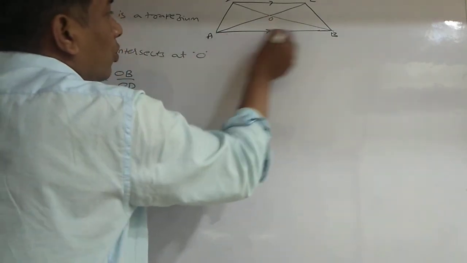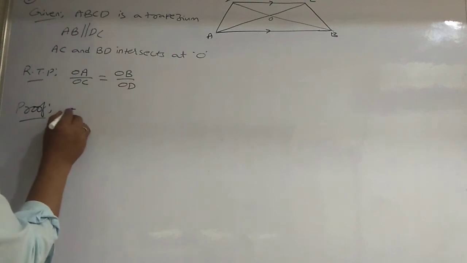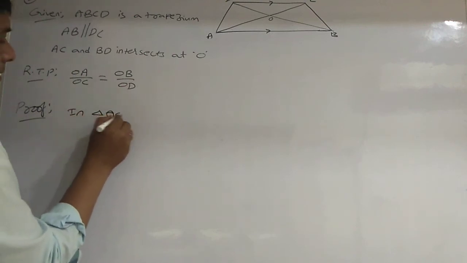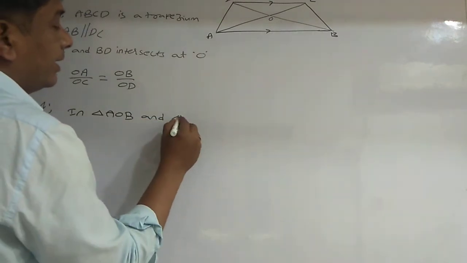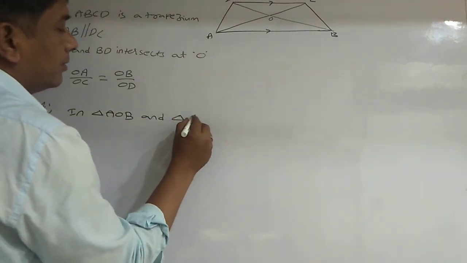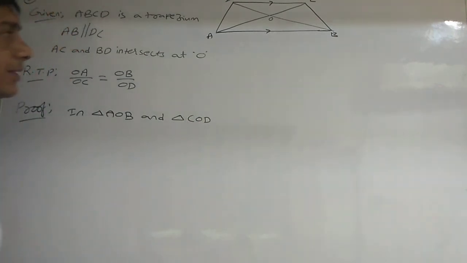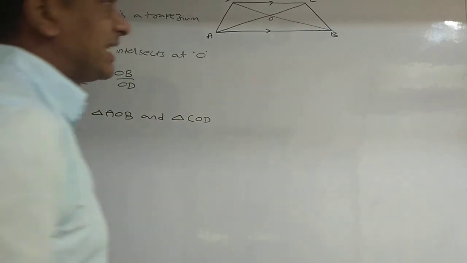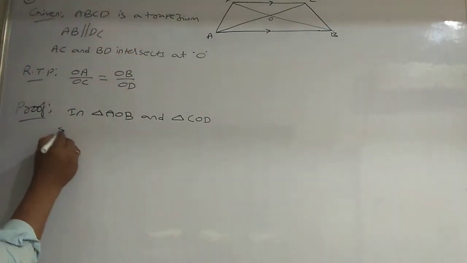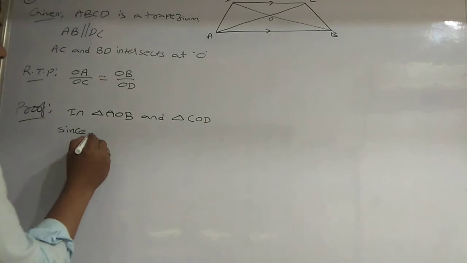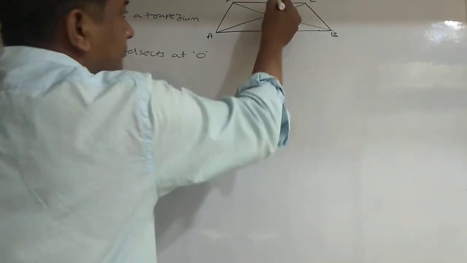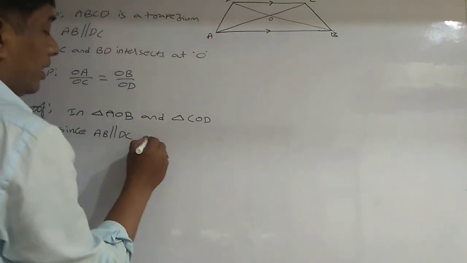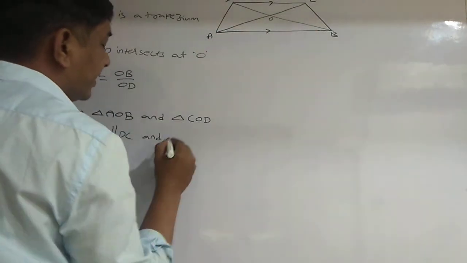In triangle AOB and triangle COD, since AB is parallel to DC and AC is the transversal,